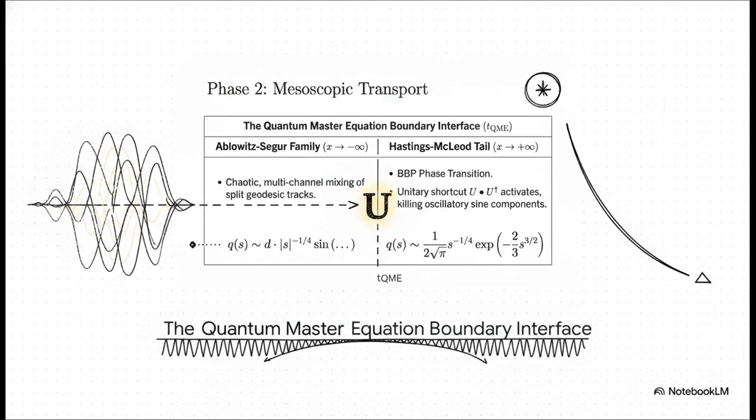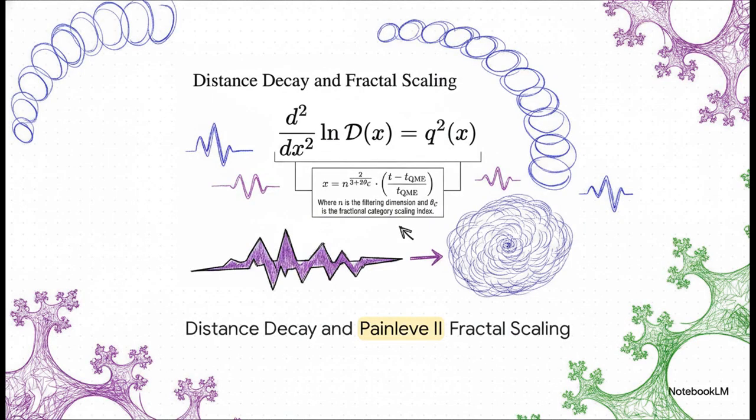When you actually compare the equations governing this transition, you see a massive shift. On one side of the boundary, we've got the highly oscillatory sign function of the Oblowitz-Segur family. But the moment you cross T sub QME, the unitary shortcut U mathematically cancels those sign components out instantly. We just snap right onto the Hastings-McLeod tail, totally governed by that sharp exponential decay. It's not a gradual shift. It's a discrete phase transition in the state-space transport. Now, if we didn't regularize this model, that crossover would be catastrophic.